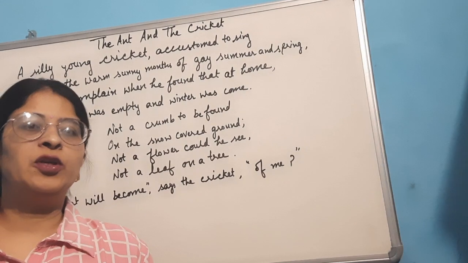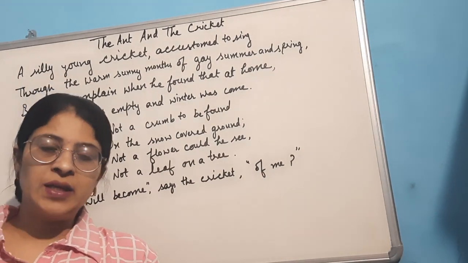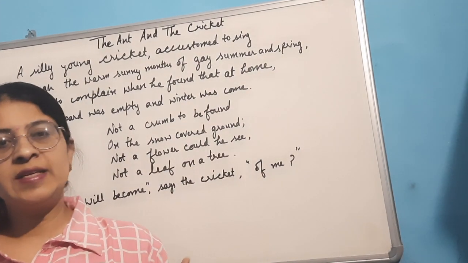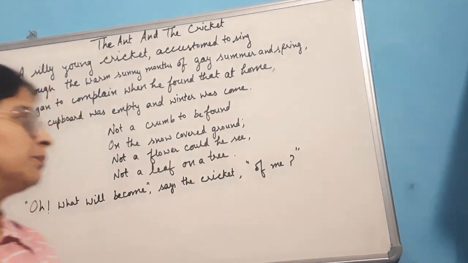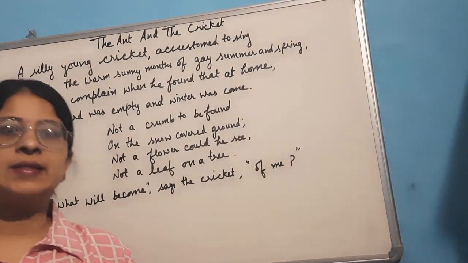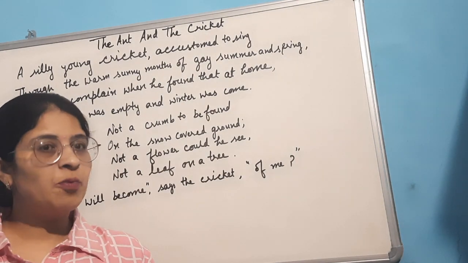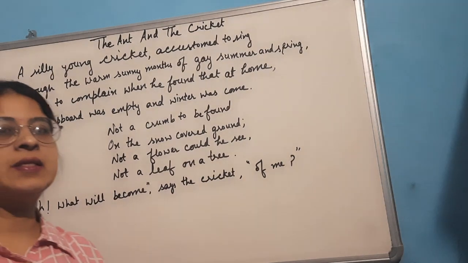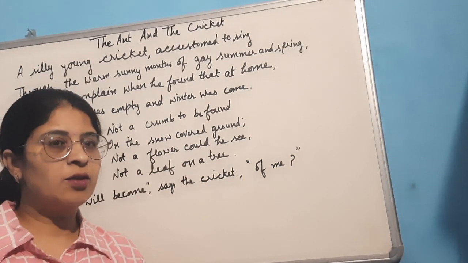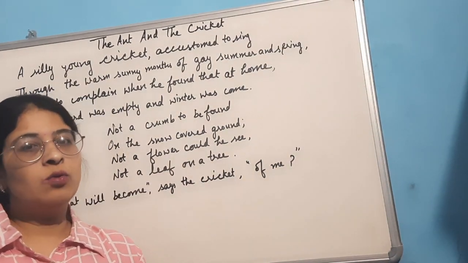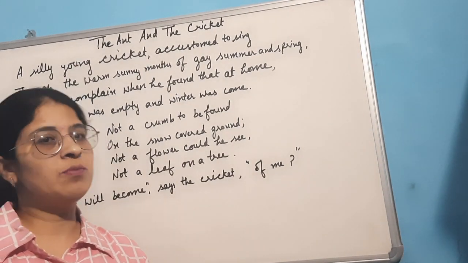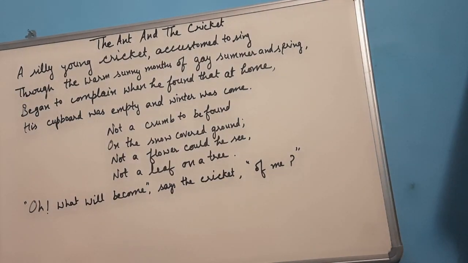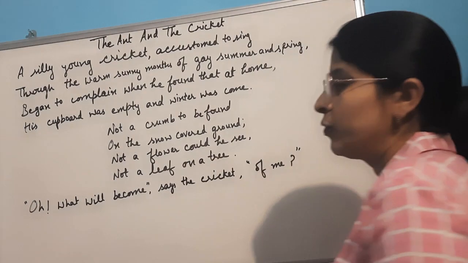In our previous video, we have already discussed the summary and the explanation of each and every stanza in detail. Now in this video, we are going to discuss rhyming scheme and various poetic devices. Let us start. For rhyming scheme, you need not cram anything. You just need to know how to trace out the rhyming scheme of any given stanza or given poetic lines. So let us see how to trace it out.